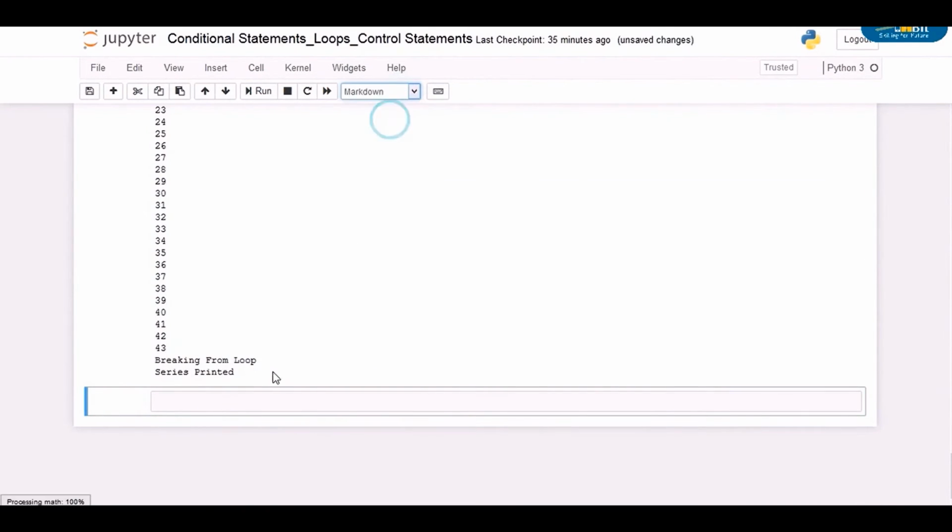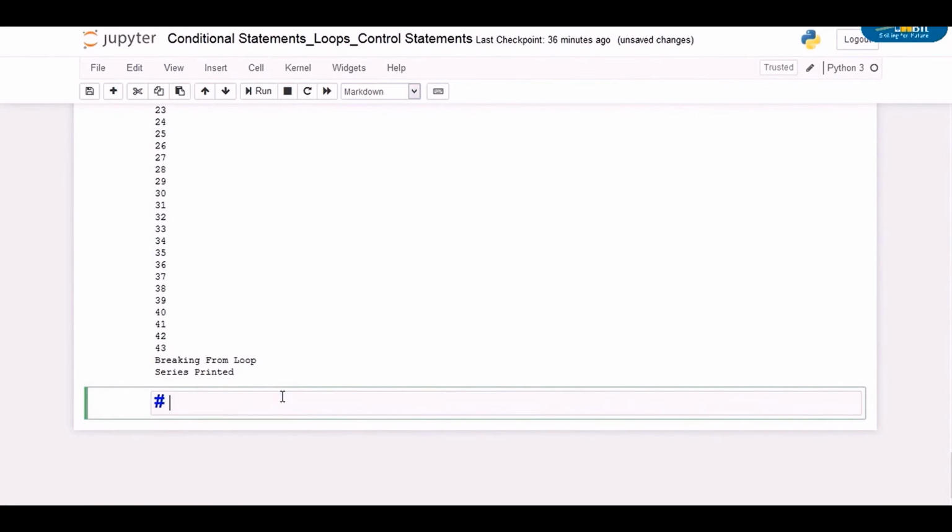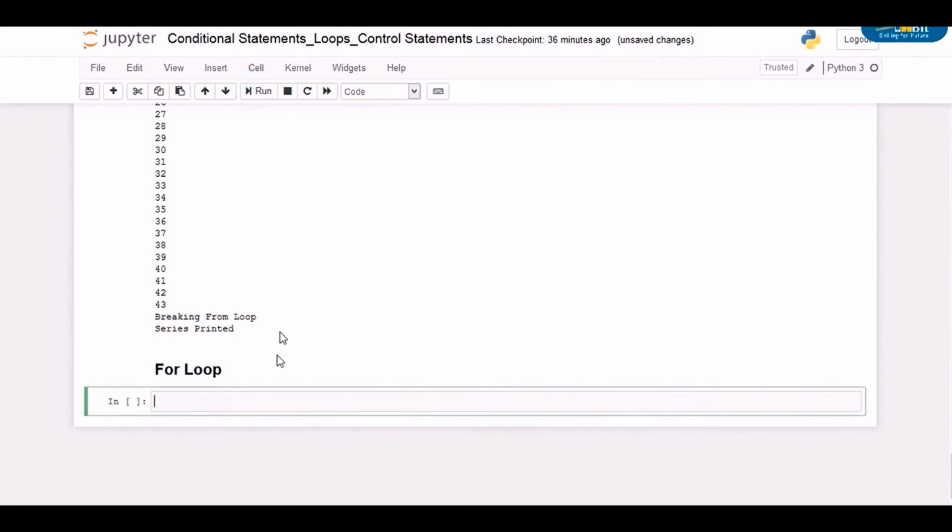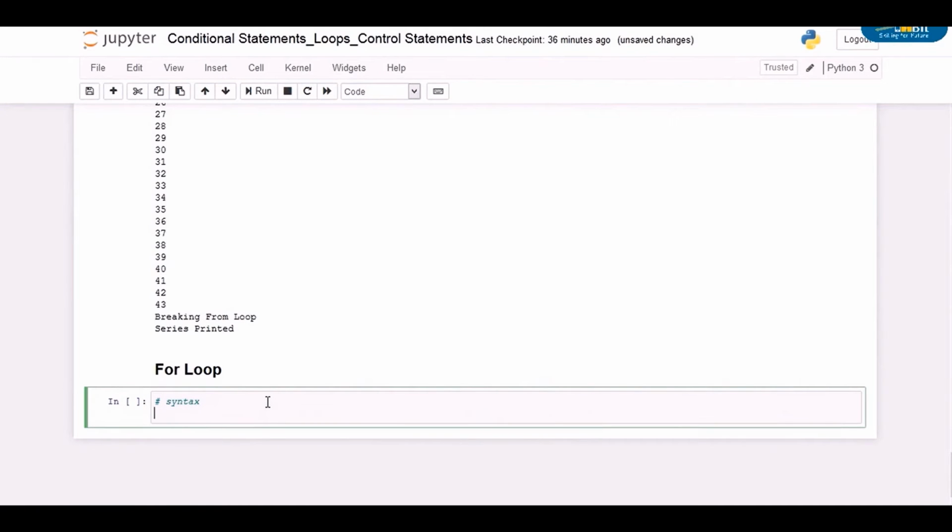Let's move forward and discuss another type of loop which is called a for loop. A for loop is used for iterating over a sequence that is either a list, a tuple, a dictionary, a set, or a string.